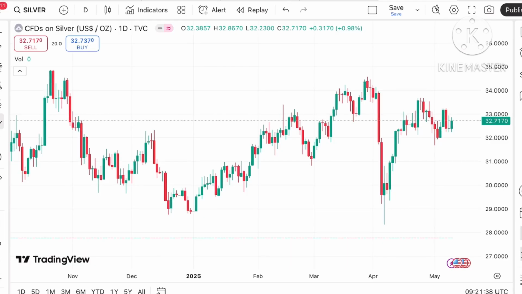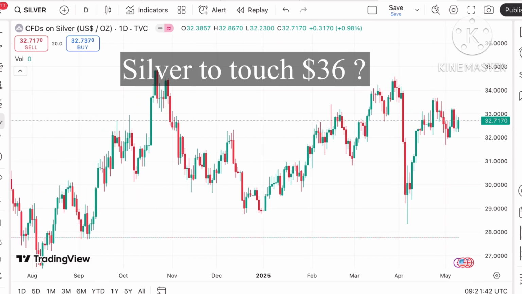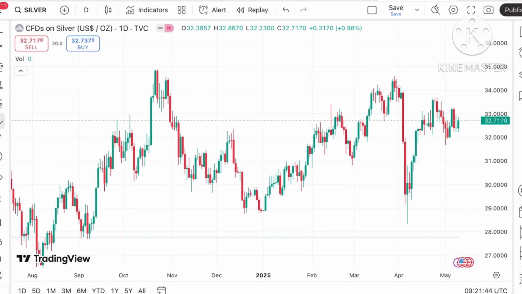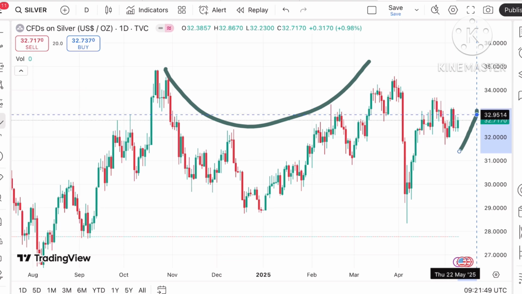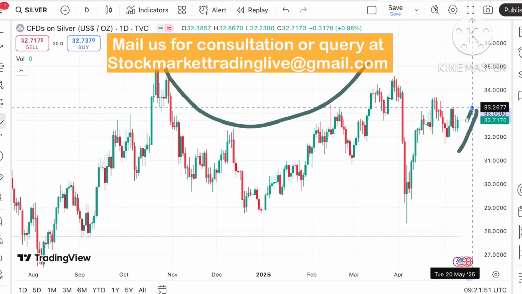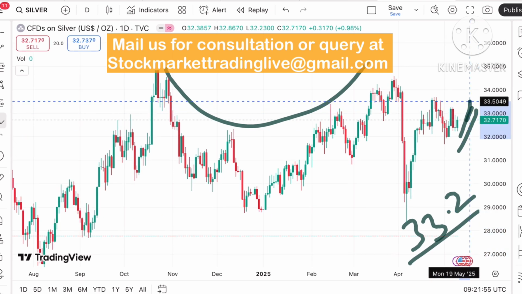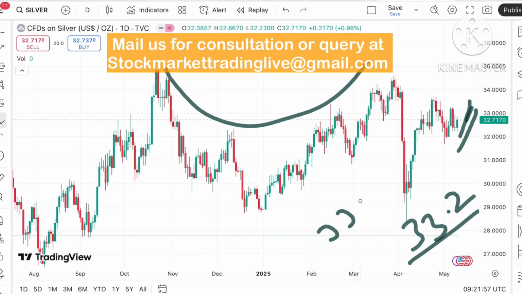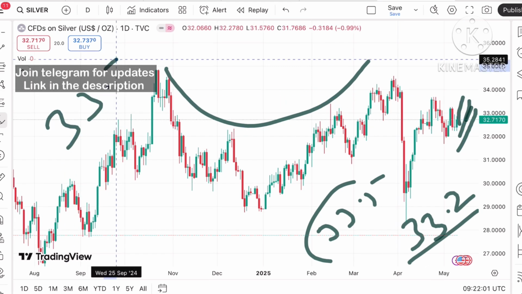If you look at the price of silver, it is now trading at a level of $32.717. Chances of going further upside we can see, because there is a clear U pattern forming. If it sustains above this level, it can cross a level of 32.9 and from there a level of $33.2. Suppose if it started going above this level, the probability of going towards 33.5, and from there a further upside we can see towards 33.7.